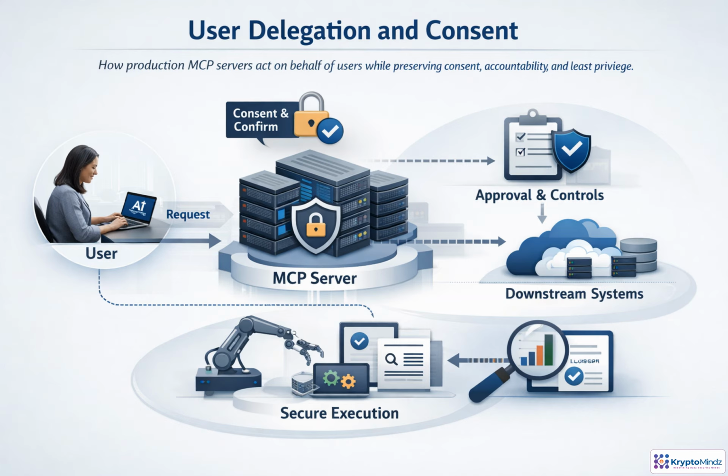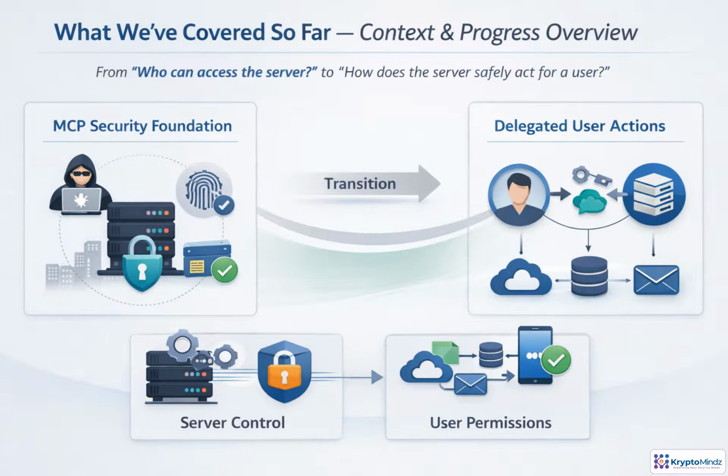When an MCP server acts for a user, trust has to travel with the request. In this section, we'll connect delegation, explicit consent, secure execution, and audit trails, so powerful tools remain user-authorized, controlled, and accountable. So far, we've built the foundation: production MCP servers, then authentication and authorization. Now we move from controlling who can access the server to safely allowing tools to act with a user's permission.